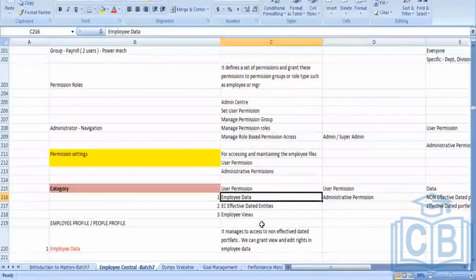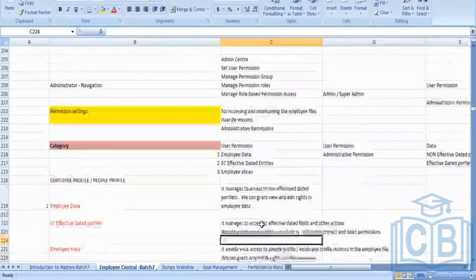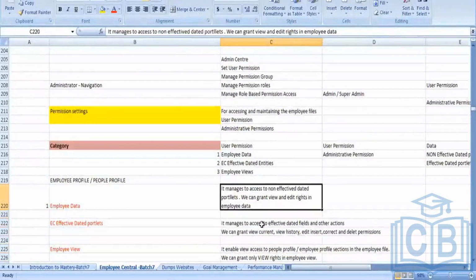After that, when we go into employee data, what does employee data specify here? It manages access to all the non-effective dated portlets. The employee data category covers only the non-effective dated portlets, which means you can only maintain the edit option.